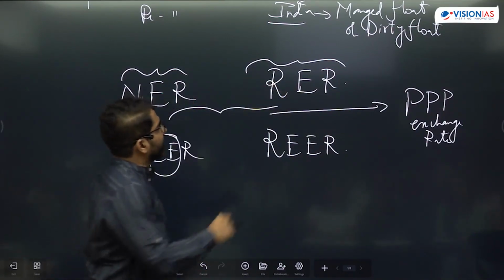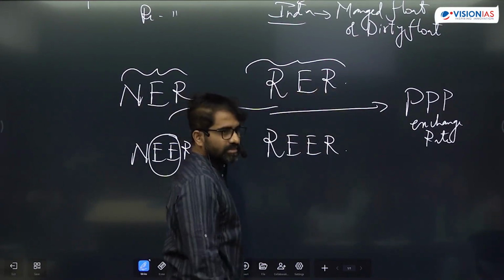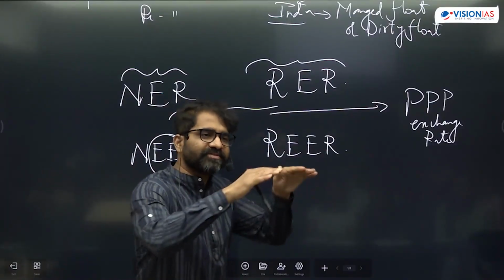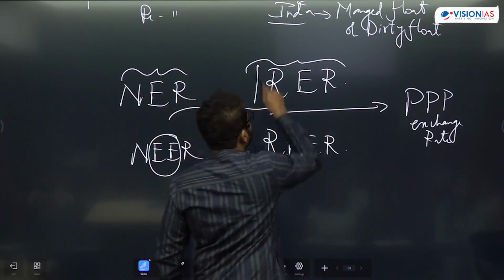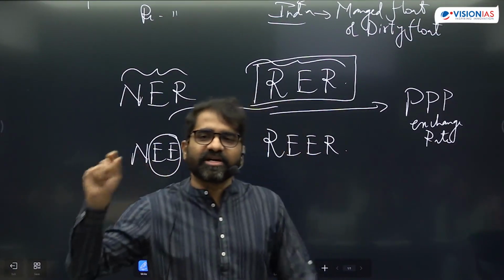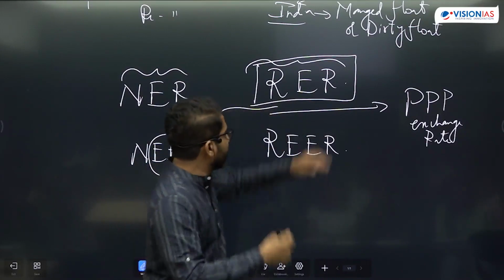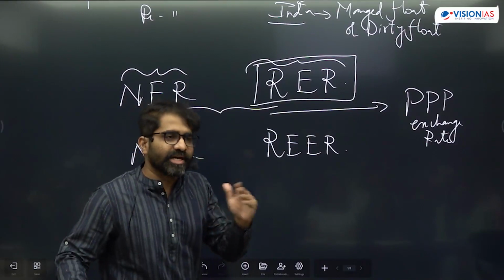Okay, so whenever your real exchange rate is appreciating, real exchange rate is increasing, your trade competitiveness is affected. So trade competitiveness of a country is decided through real exchange rate. If the statement comes up, trade competitiveness of a country is decided through which exchange rate? It is decided through real exchange rate, not nominal exchange rate.